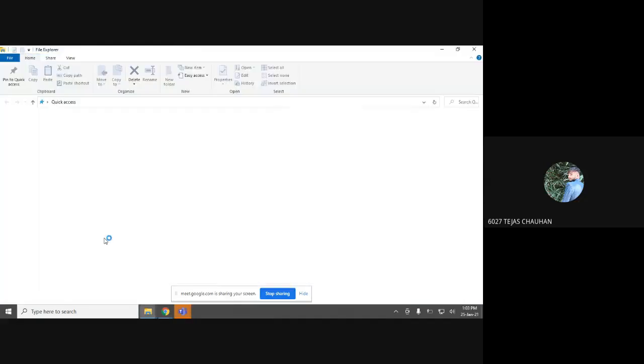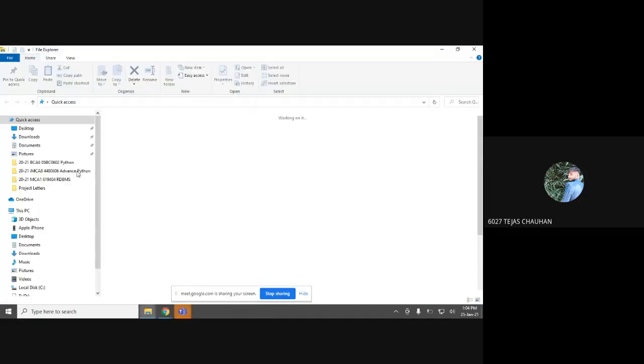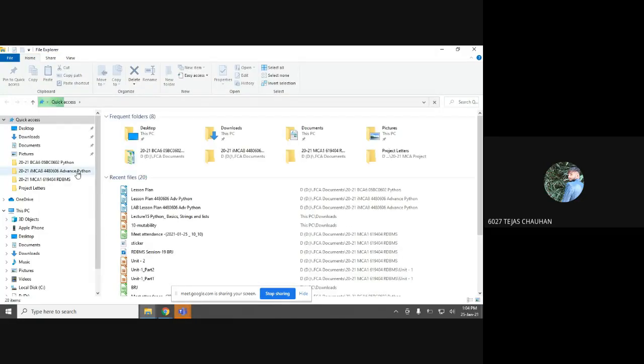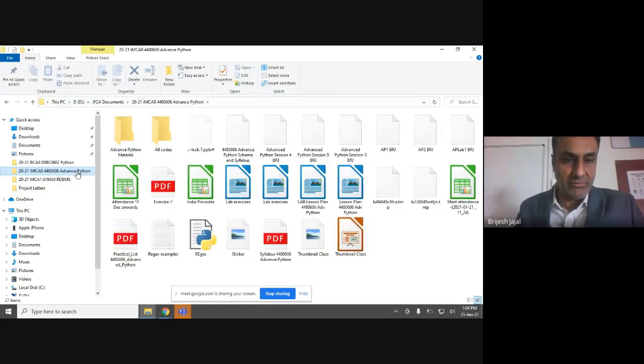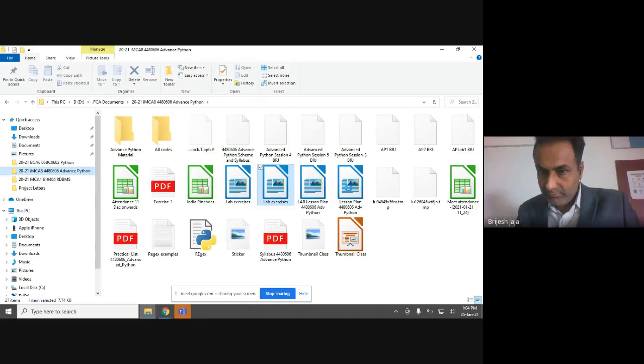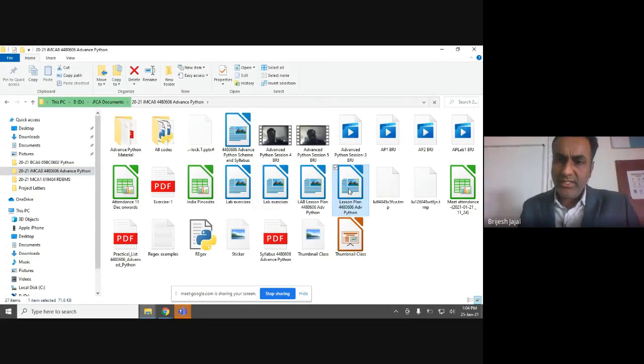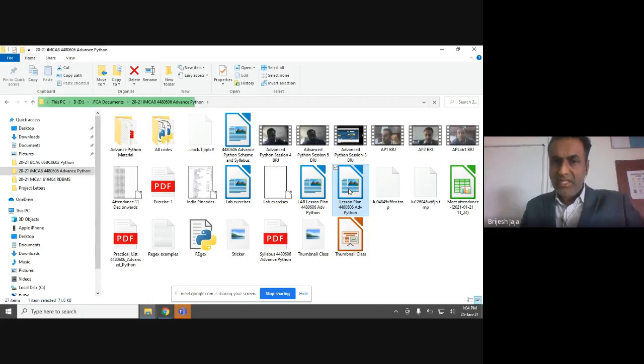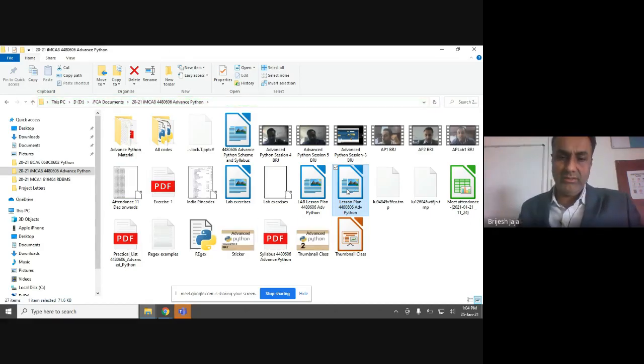In the last lecture, we did the split and sub functions. Those functions we have finished. So now we are moving to importing the data from a CSV format. Let me open the lesson plan so that you can see that.